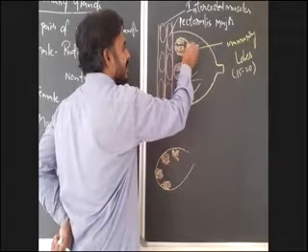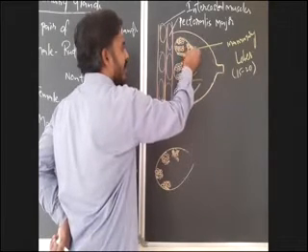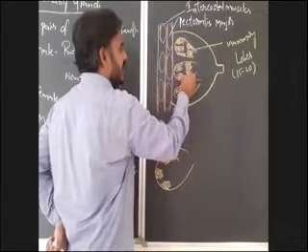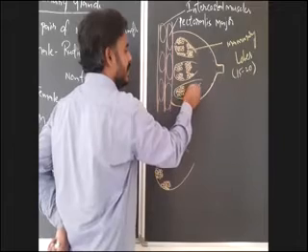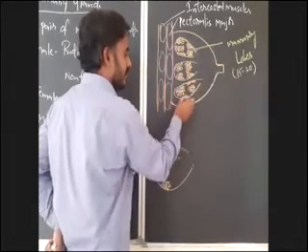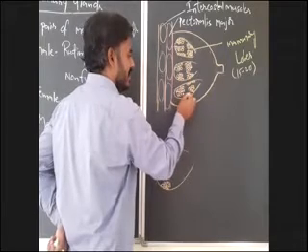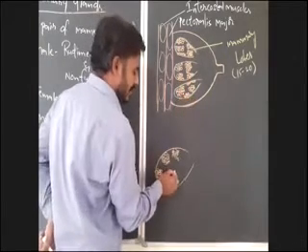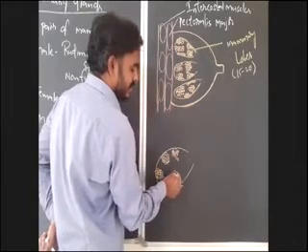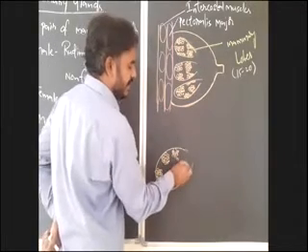What are these clusters of cells here? Alveoli. What is alveoli? The clusters of glandular cells present in each mammary lobe.